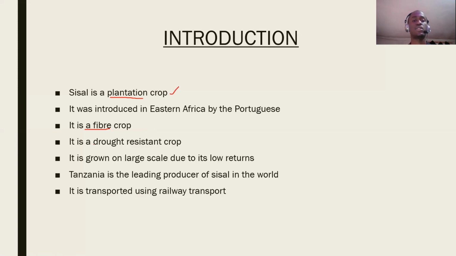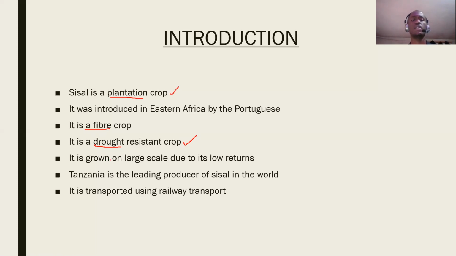It is a drought-resistant crop. What is the meaning of the word drought-resistant? A drought-resistant crop is a crop which can grow in a dry area and it's not going to dry up. This is a crop that can grow anywhere as long as there is a small amount of rainfall. If drought comes or if there's no rain, the plant can still continue surviving. That's why we are saying that this is a crop which is drought resistant.